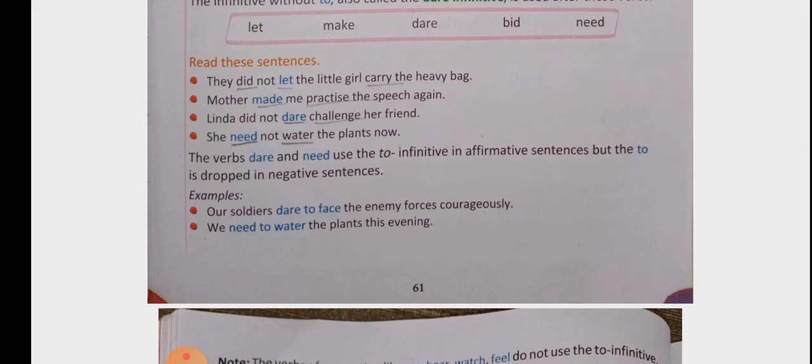Let us see the example now. Our soldiers dare to face the enemy forces courageously. So here our soldiers is the subject, dare is the main verb used along with the to infinitive face. What do they have to face? The enemy force courageously. So the enemy force is object. In the next example, we need to water the plants this evening. We are the subject, need is the main verb, and to water is to infinitive used with need, as this is affirmative sentence, and plants are the object.